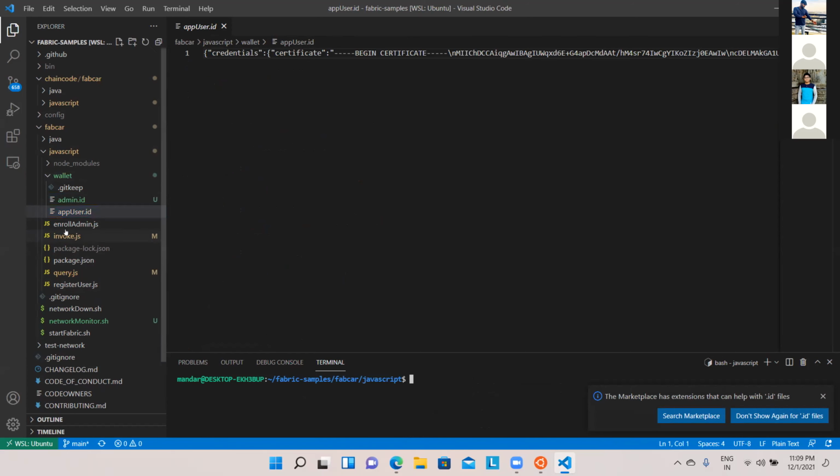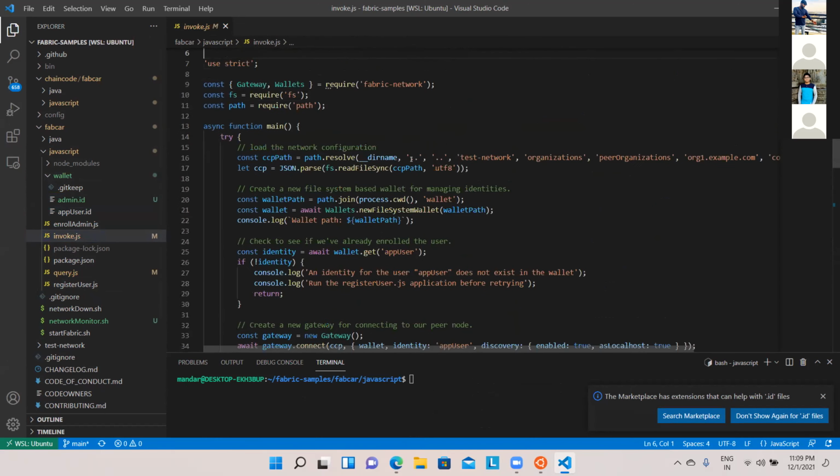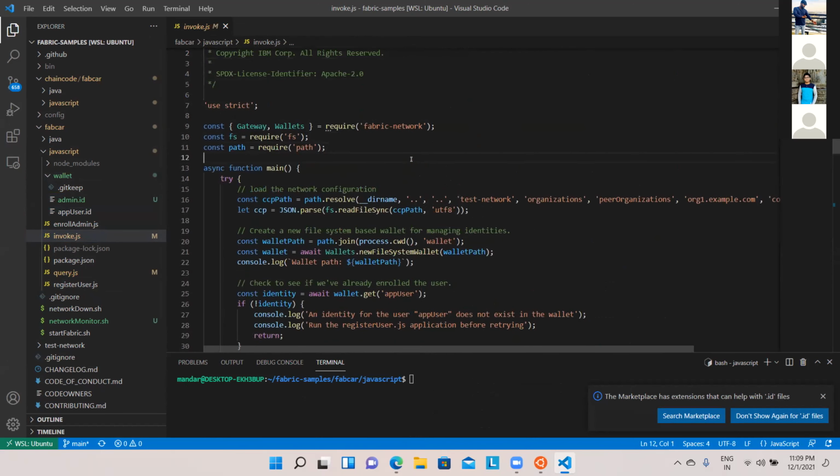After that, there is invoke.js. Let me open that. Look at this invoke.js. Now this invoke.js says that it is going to talk to one of the methods from your Fabcar chain code, let's say. And how it is going to talk is, it is going to take one path from this test network organizations. So the path is something like this: test network, inside that organizations, inside that peer organizations, inside that org1.example.com, and so on. And then it will also find out the wallet.